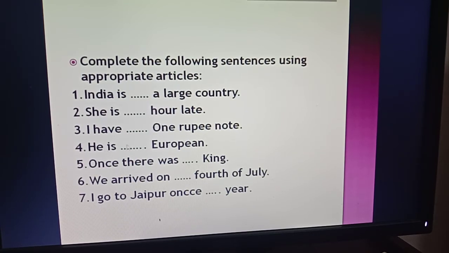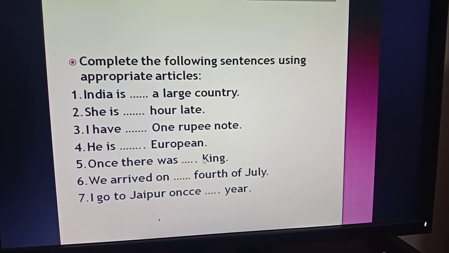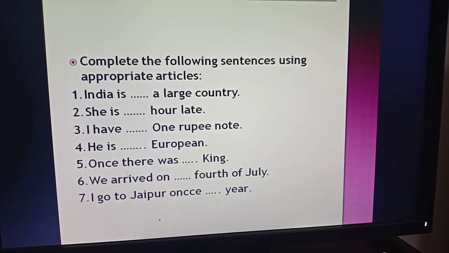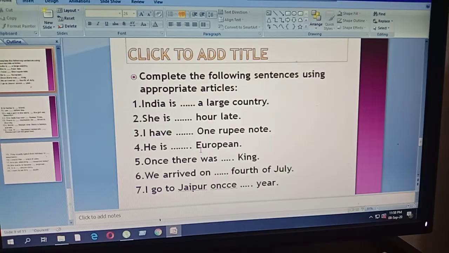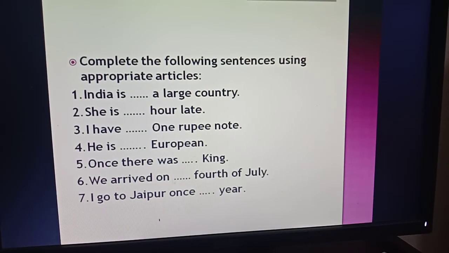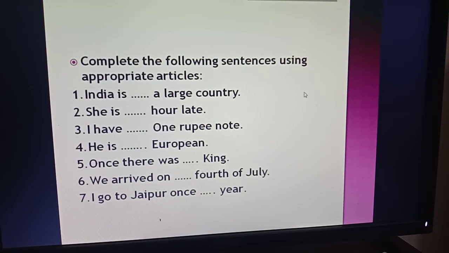Number 4, he is dash European. Number 5, once there was a dash king. Number 6, we arrived on dash 4th of July. Number 7, I go to Jaipur once dash year. There is a mistake in the spelling. Wait. So I go to Jaipur once dash year.